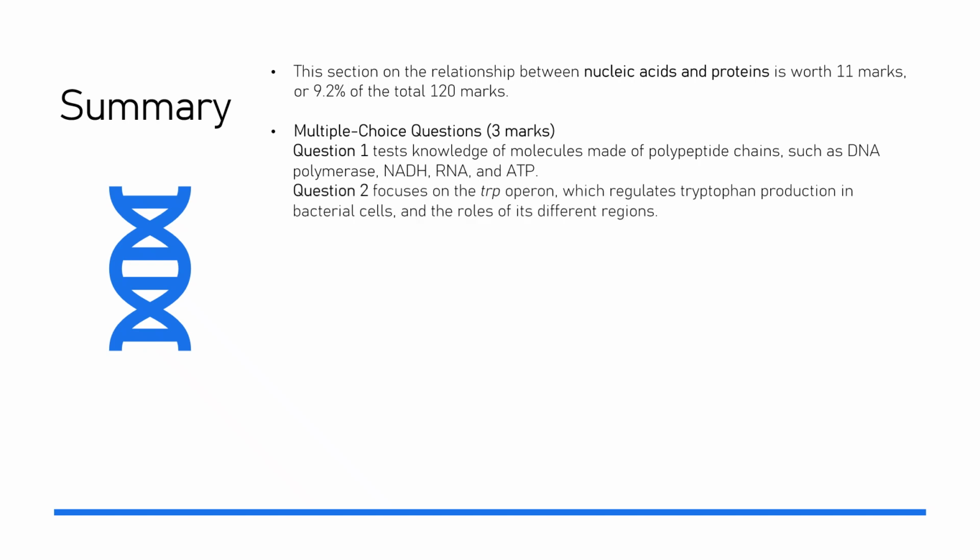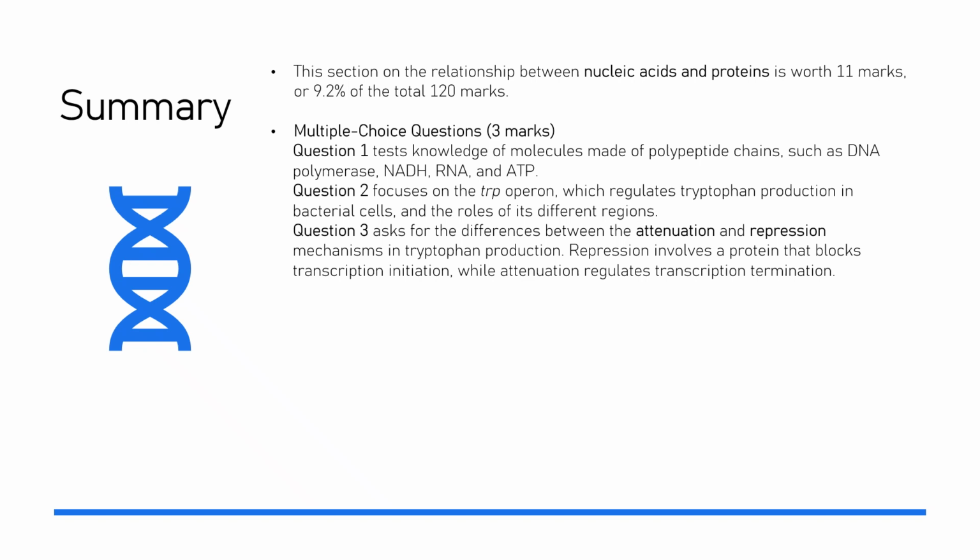Question 2 focuses on the TRP operon, which regulates tryptophan production in bacterial cells, and the roles of its different regions. Question 3 asks for the differences between the attenuation and repression mechanisms in tryptophan production. Repression involves a protein that blocks transcription initiation, while attenuation regulates transcription termination.